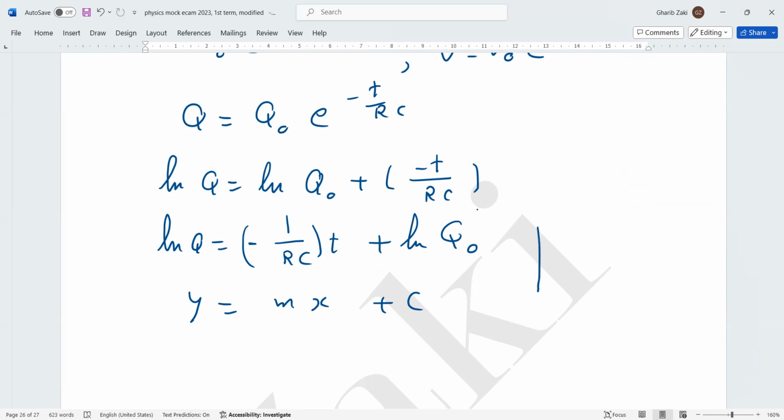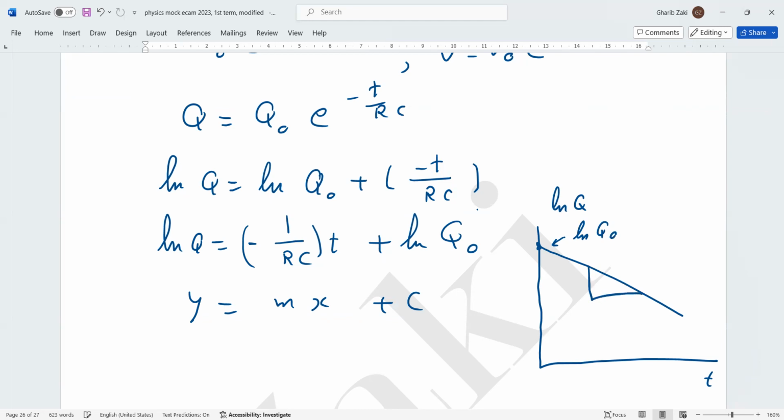When we represent the relation of ln Q and the time T, we will get a straight line with negative slope. The maximum point is the y-intercept, which is ln Q naught. The slope of this line, or the gradient, equals negative 1 over RC. So RC from the graph equals negative 1 over the slope. The slope is y2 minus y1 over x2 minus x1.